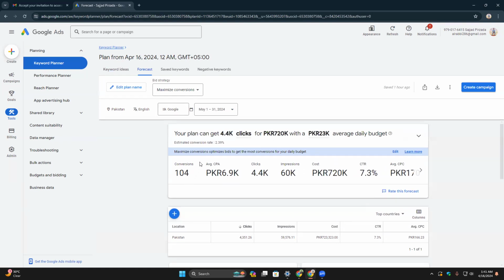Look at that conversion, your conversion. And 4 average. It's a 9 CPA. Click. You can get click 4.4K. Impression cost.